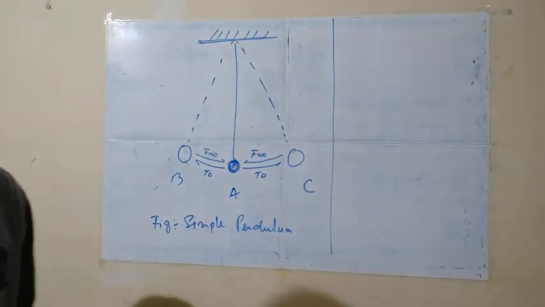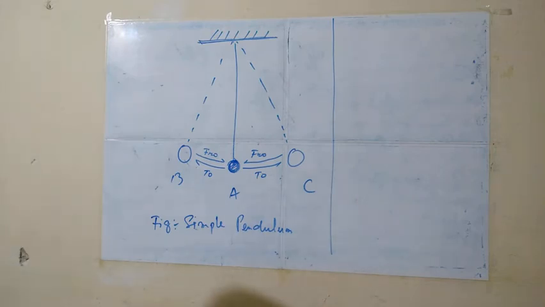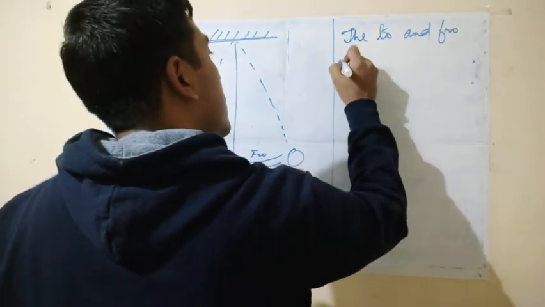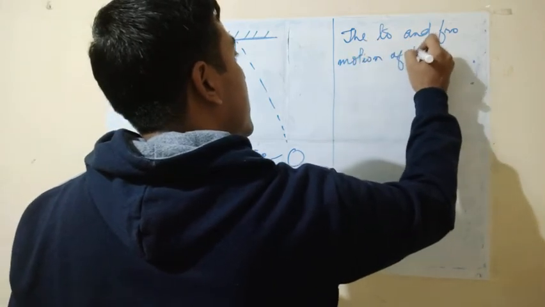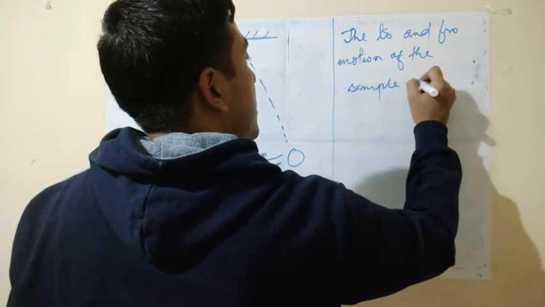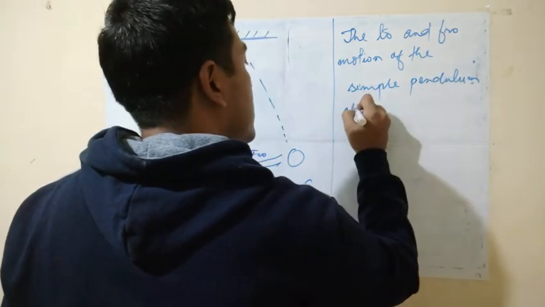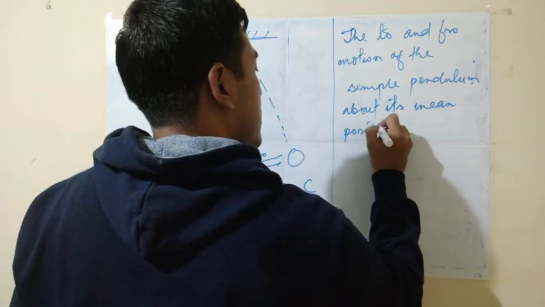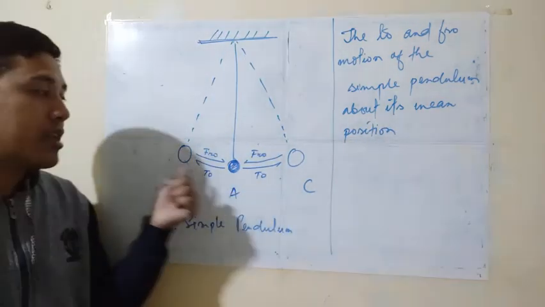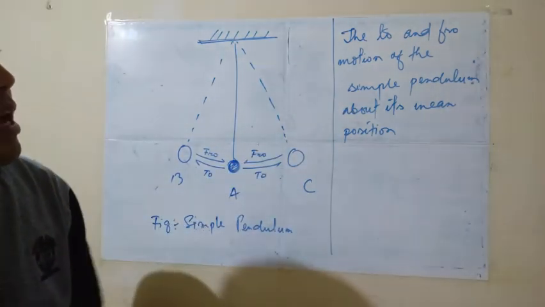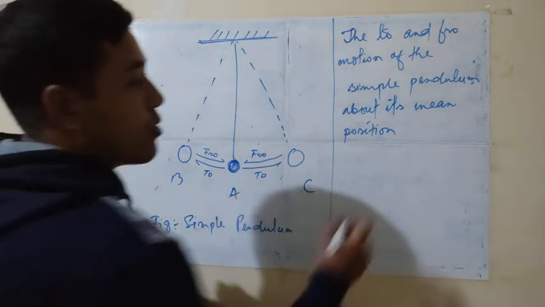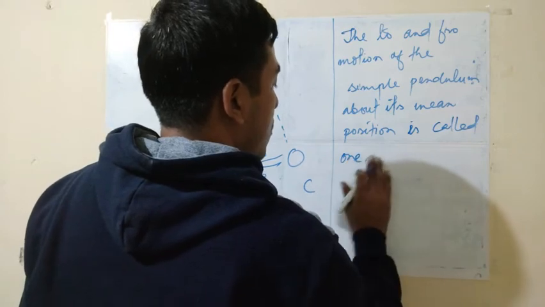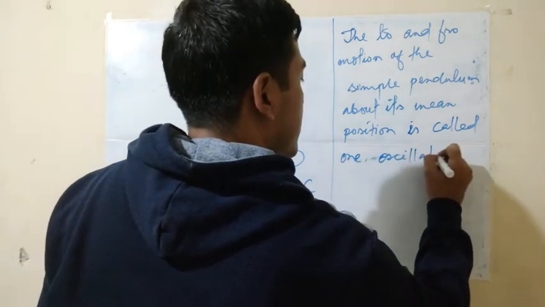Now I will explain what is meant by oscillation or oscillatory motion. The 2 and 4 motion of the simple pendulum about its mean position, that means starting from A and at last coming back to A portion, is called oscillation.